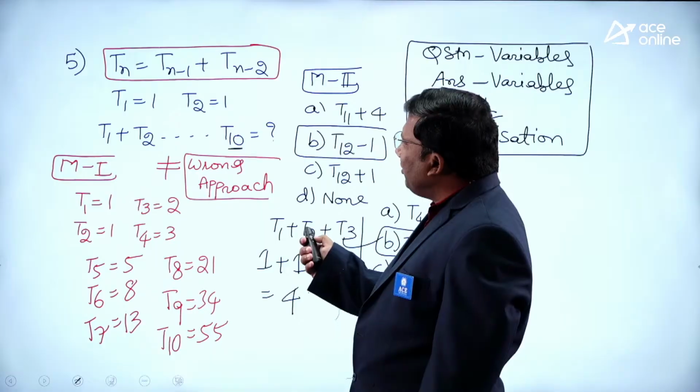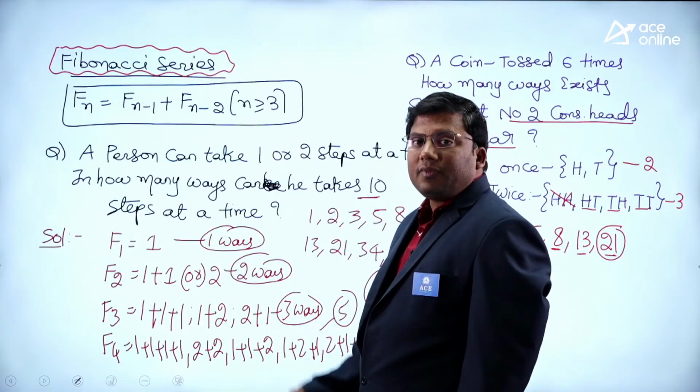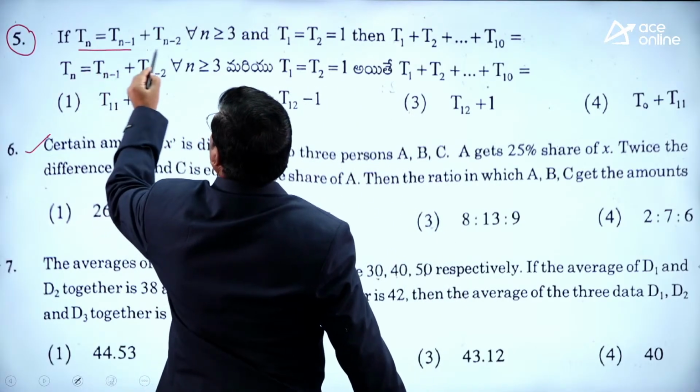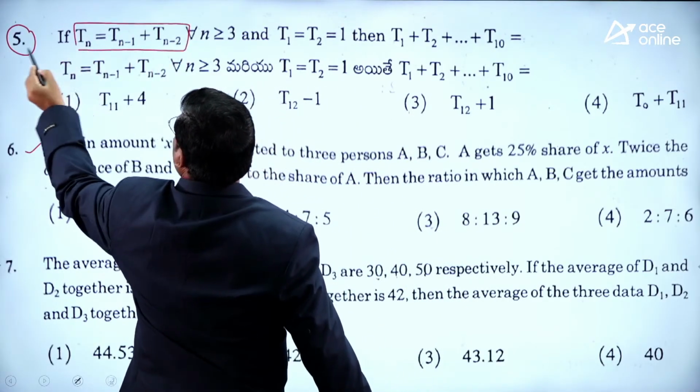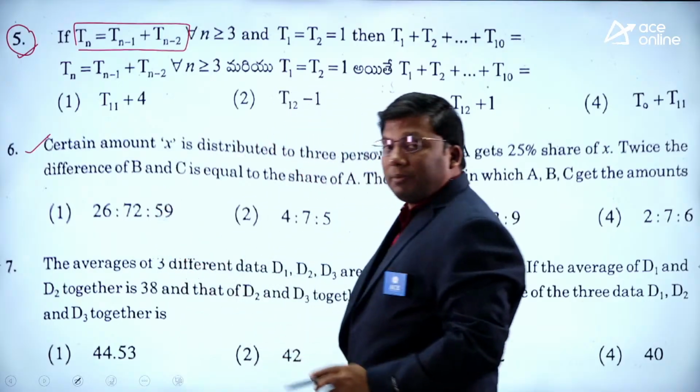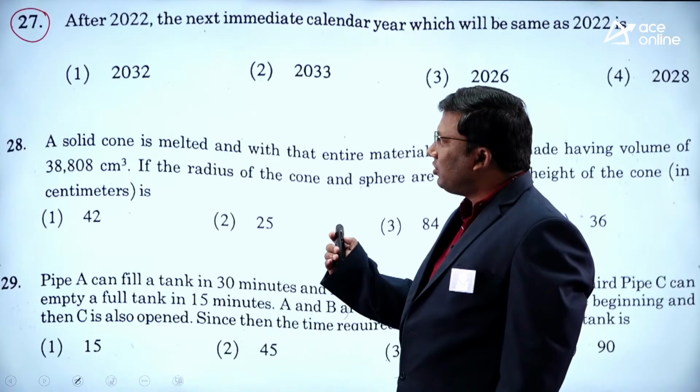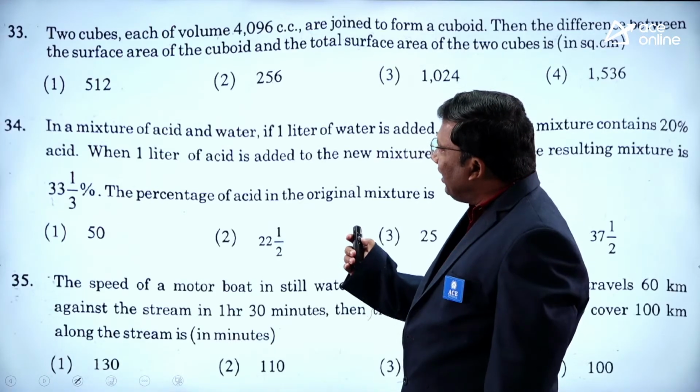Because there is a Fibonacci series given in the question. Instead of Fn, it is Tn. I hope the concept behind the question is also clear to you.